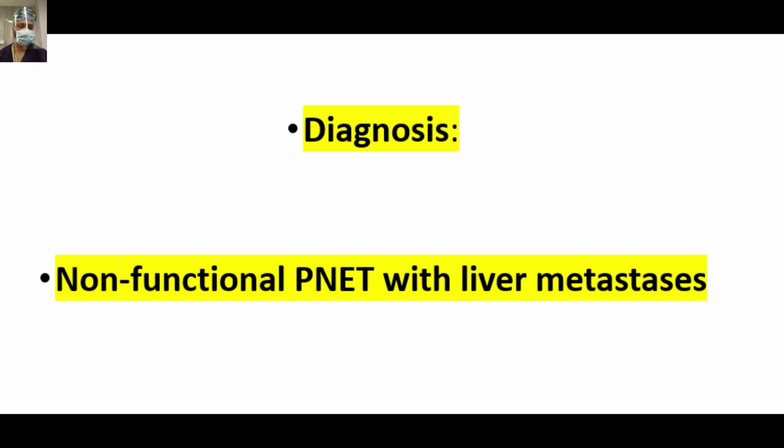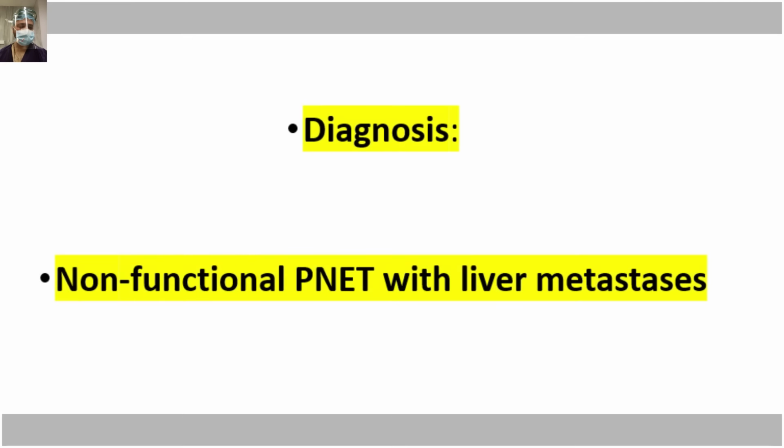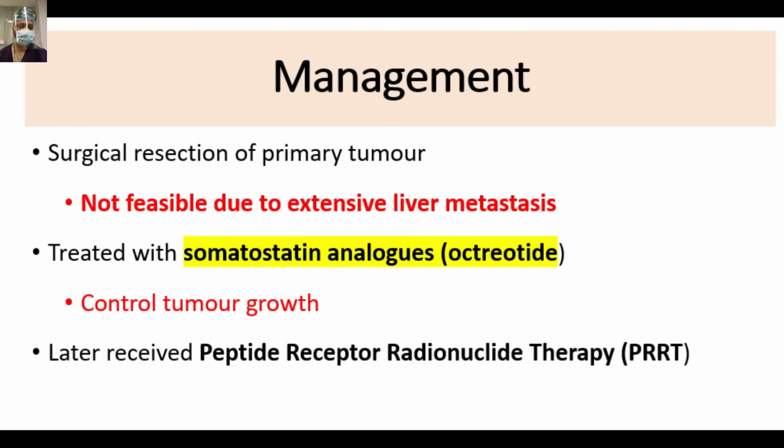So, it is a non-functional PNET with the liver mets, but what can be the management, friends? Just plan management for this patient before moving forward. So, this is a very extensive disease. There are multiple liver mets. The primary, the debulking is not possible in view of the extensive liver mets.